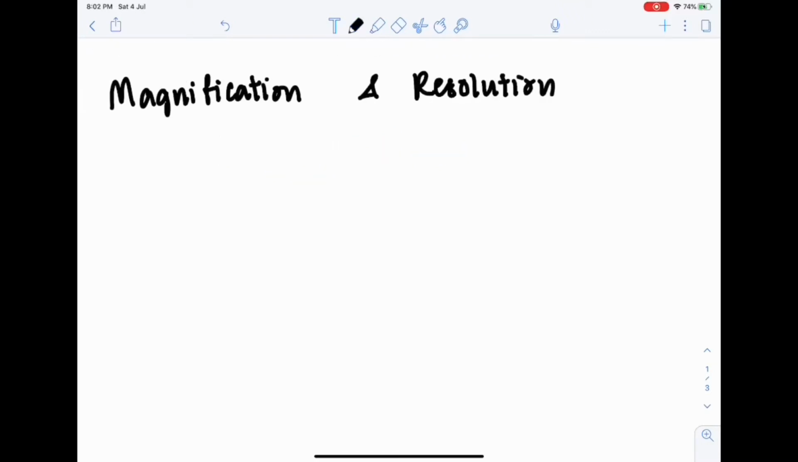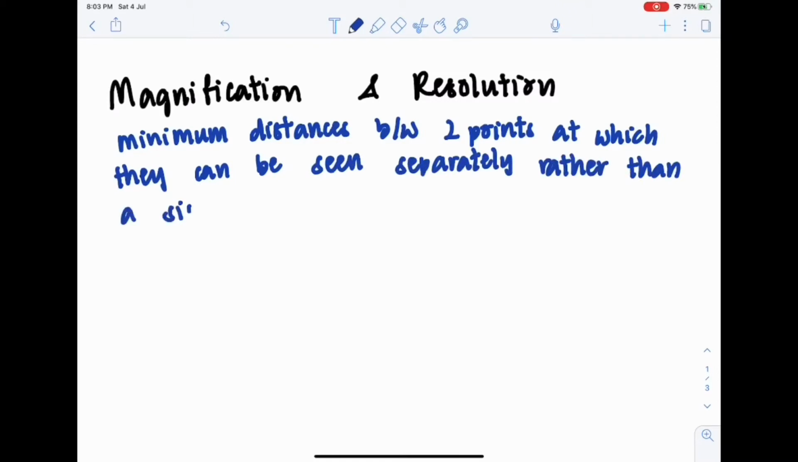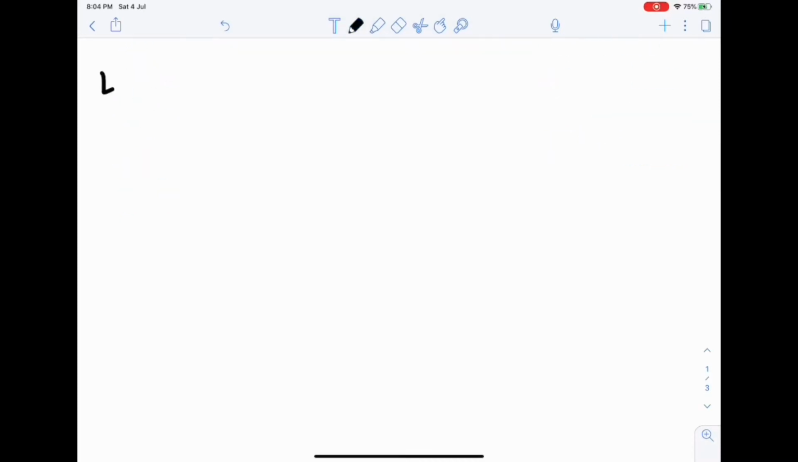Microscopes differ in their magnification and resolution. Resolution refers to the minimum distance between two points at which they can be seen separately rather than as a single blurred point. It is also the ability to distinguish between two objects. It determines how clearly a small object can be viewed. The total magnification used is the product of the eyepiece magnification times the objective magnification.